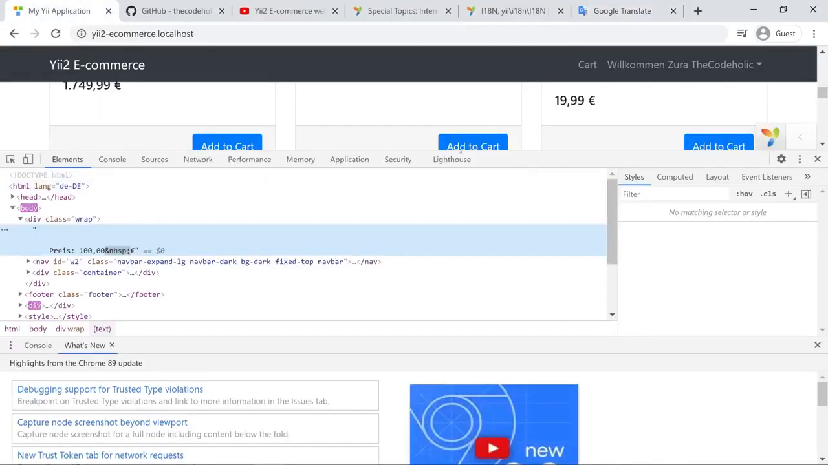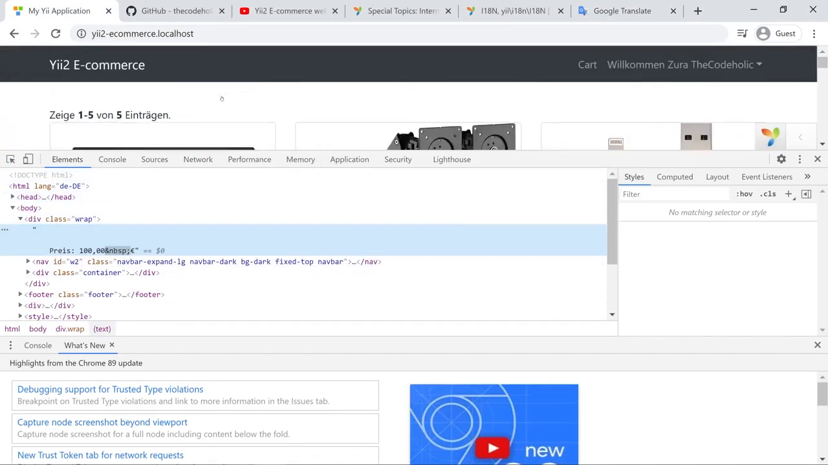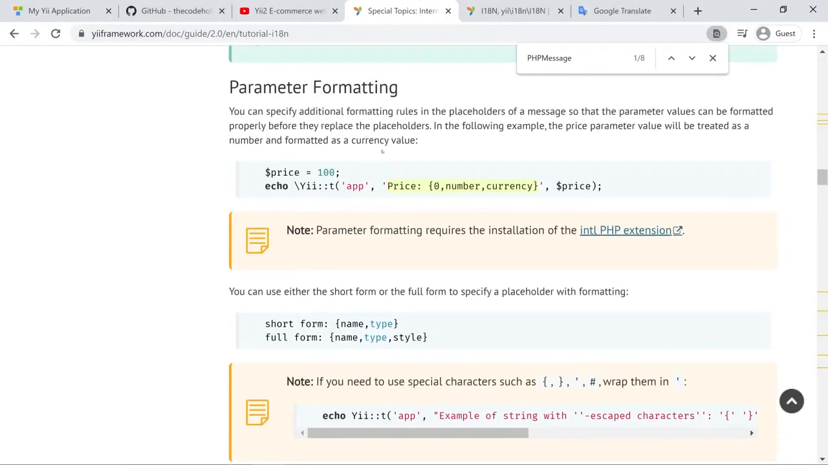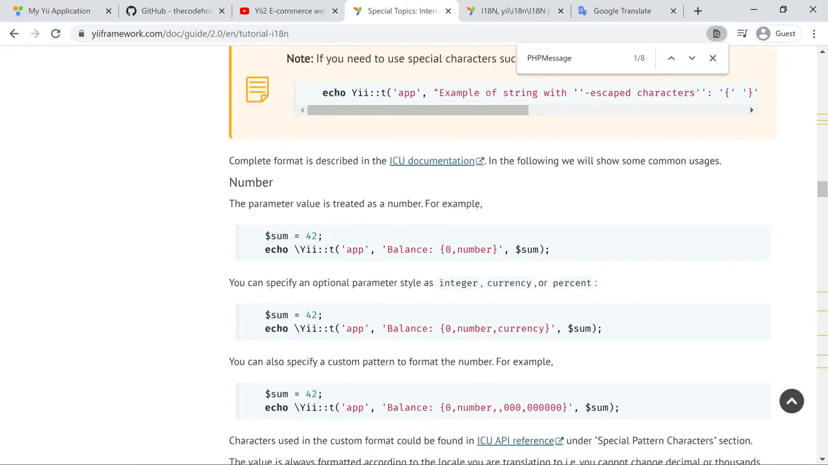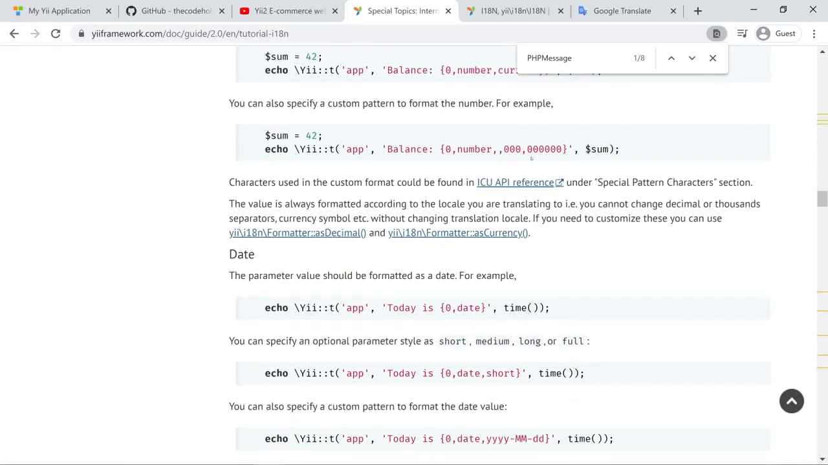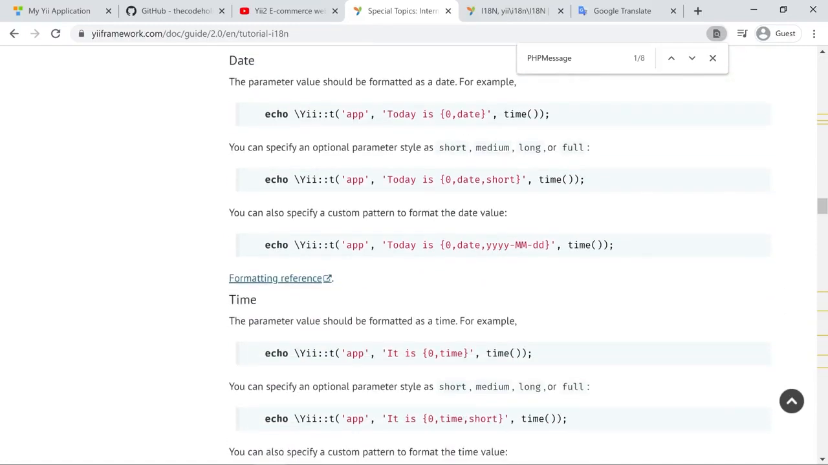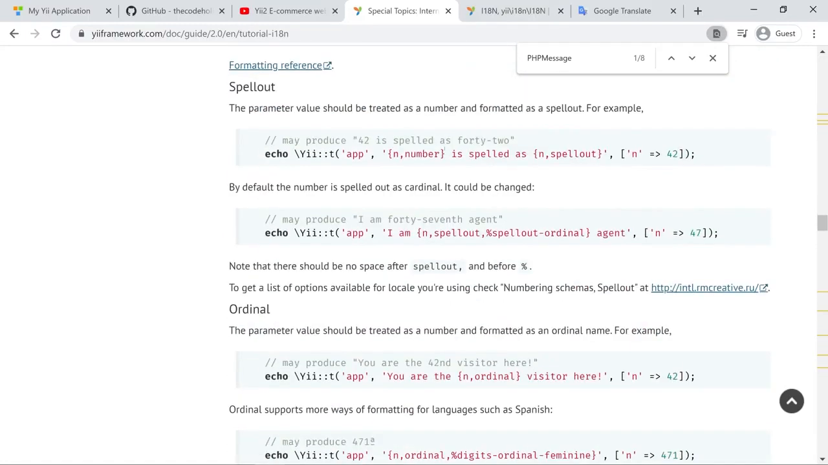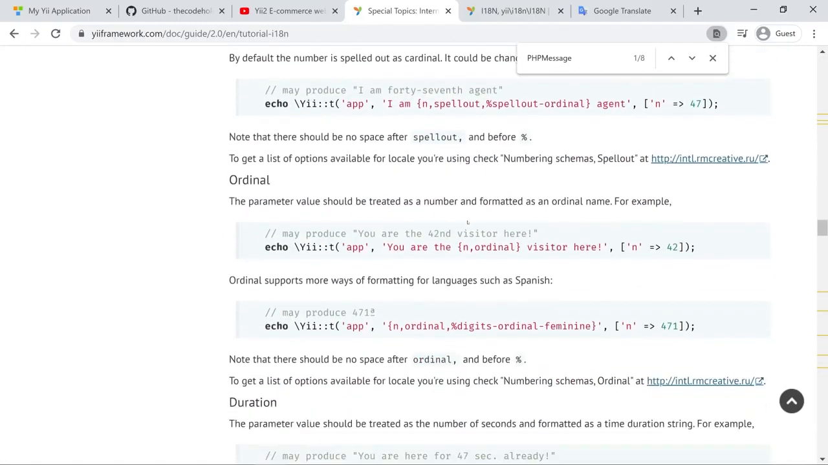Okay, so look at this. And in this case, everything actually looks good. So this is just the NBSP. All right, so please have a look at this message parameter formatting, because there is a lot of information on how to format numbers, specify the formatting like precision, the number of digits after the comma, and so on. Date formatting, time formatting, some spell out, even conditional formatting.